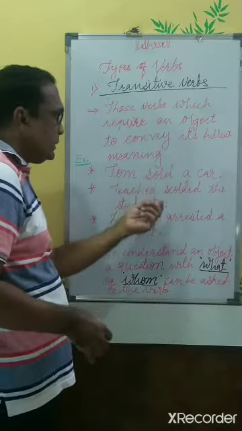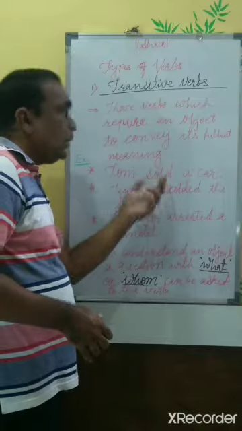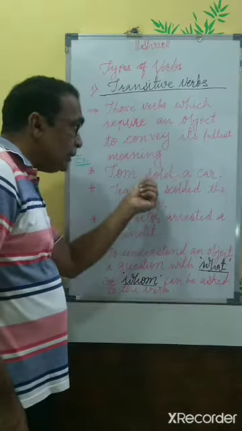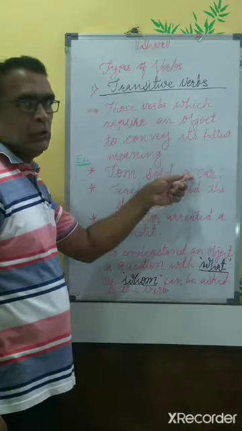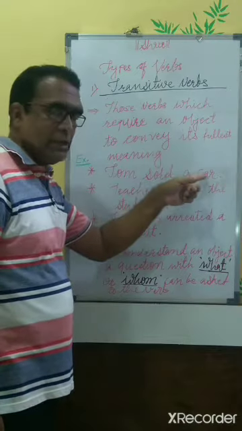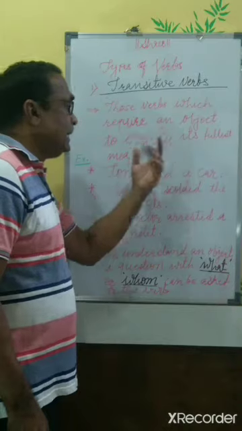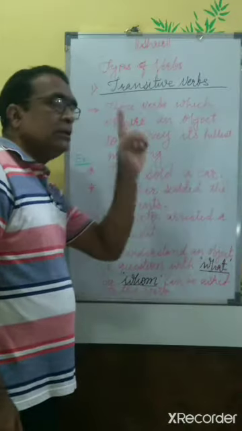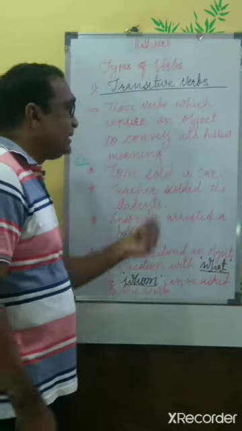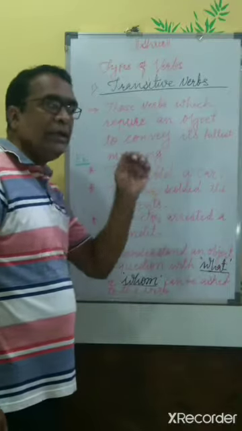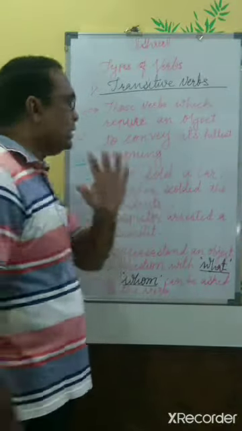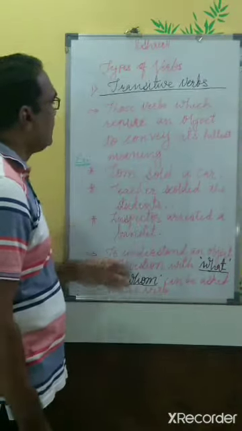If you make a question to sold, we can get an answer. What is sold? A car is sold. So a car is an object. Since the presence of an object is there in the sentence, it denotes that the verb sold is a transitive verb. Let us see another example.